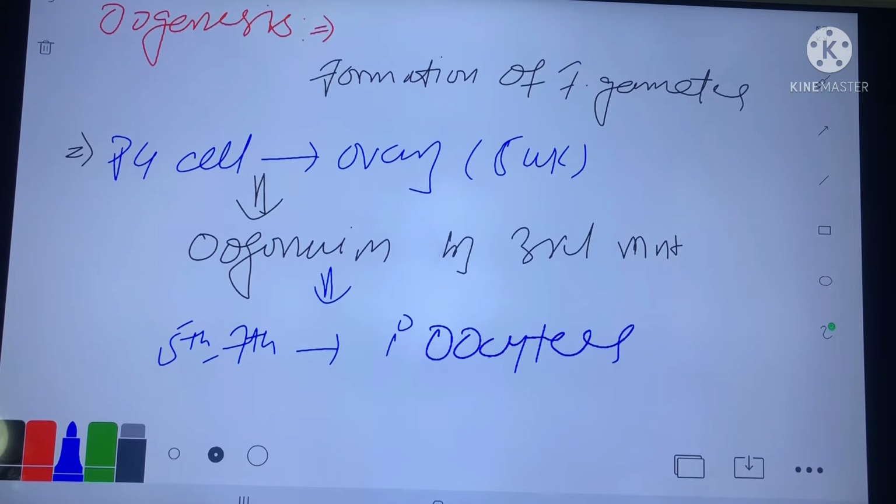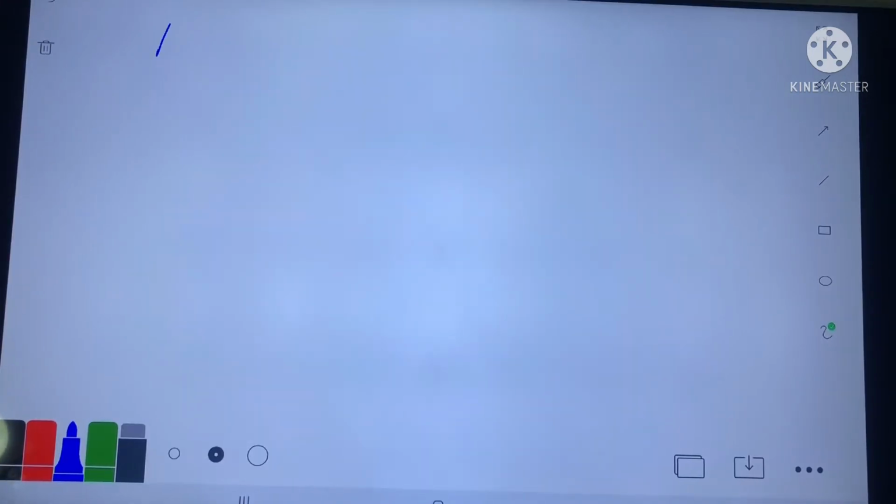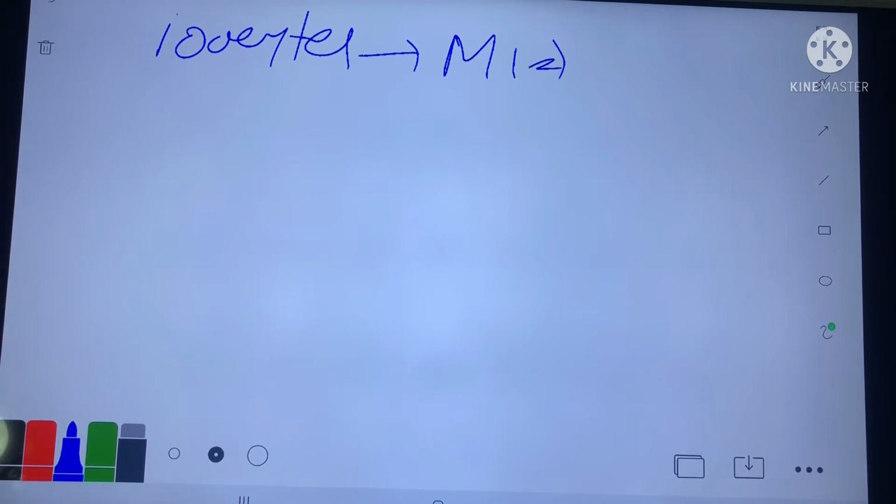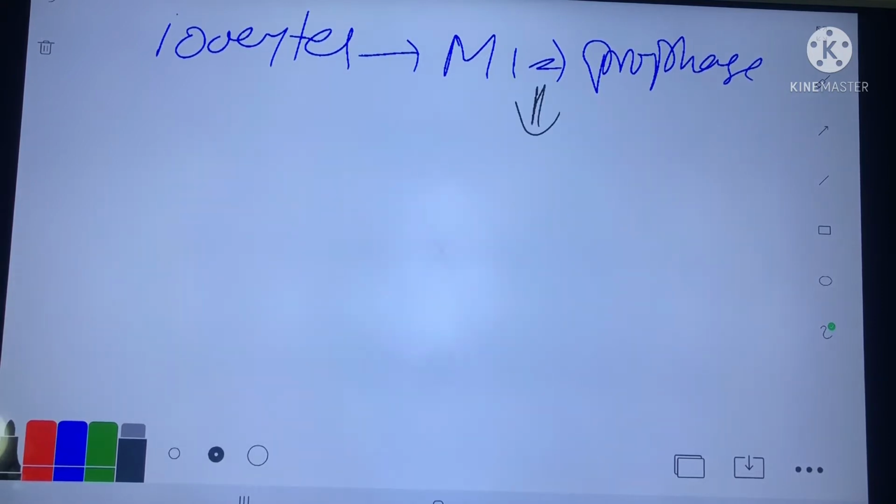When oogonium convert into primary oocyte, it enters meiosis 1 and completes only prophase of meiosis 1. Then it goes to the arrest phase.